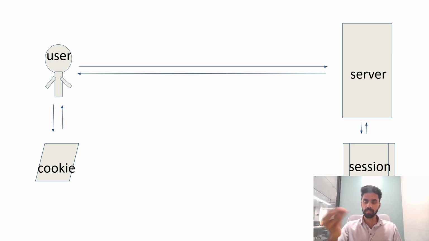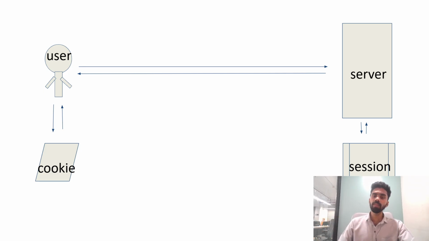Then it gives me a cookie, a number, so that every time I enter Facebook or Instagram, I send the cookie, and they will understand it is me and give me this data.